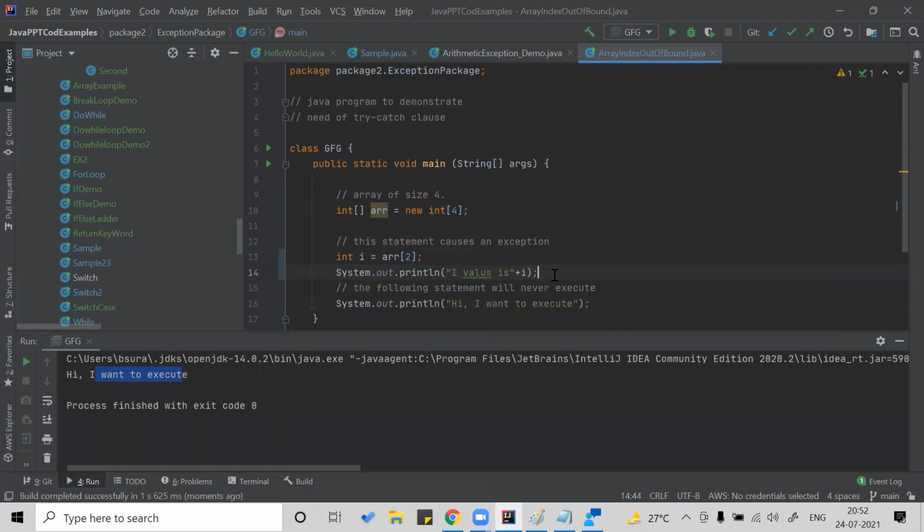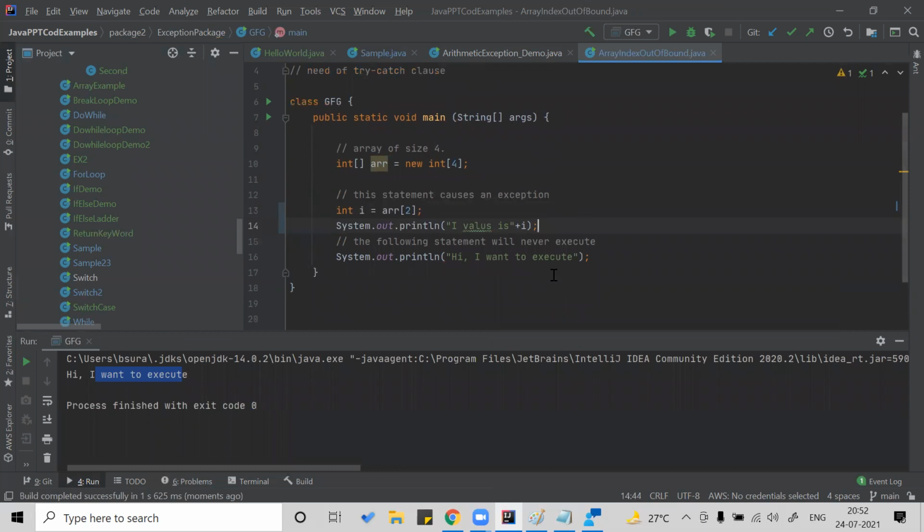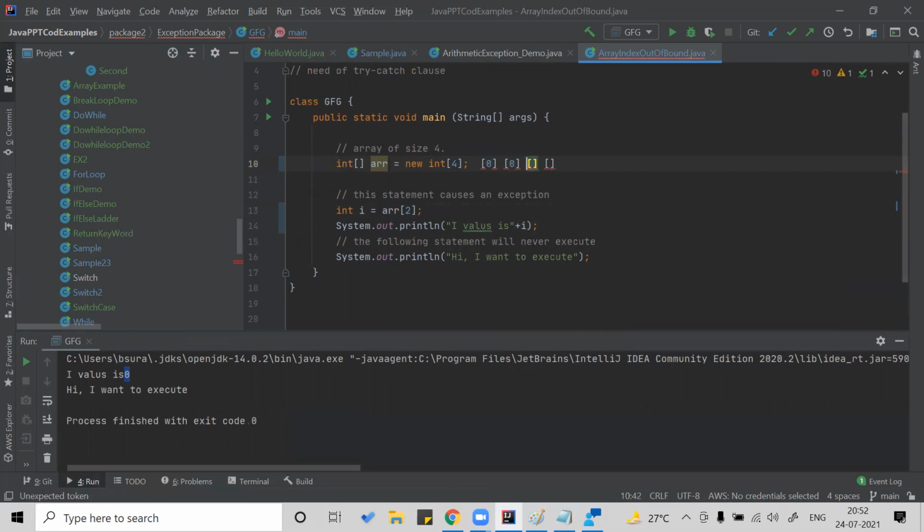Guys, are you understanding, or is there anything that you're not understanding? So I value is 0 because I have not stored anything in array of 2. By default, integer goes to 0. So you have 4 boxes. Think that an array means there are boxes: 1, 2, 3, 4. In this, by default, if you have stored nothing, it will be 0. Okay, so the default of int is 0. The default of byte, short, int, long is 0. Double and other things are 0.0. Okay, string is null.